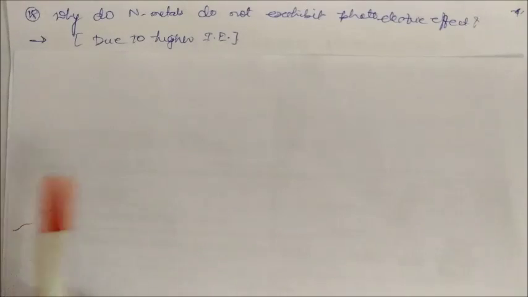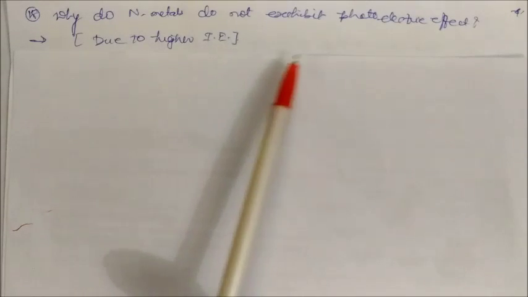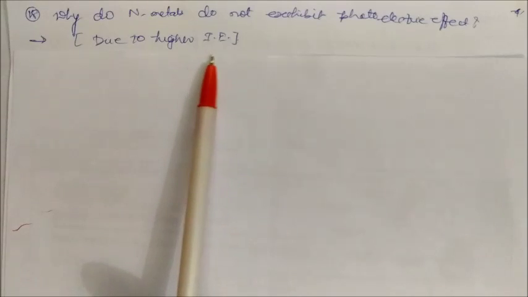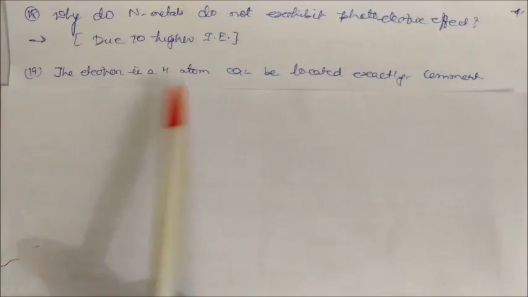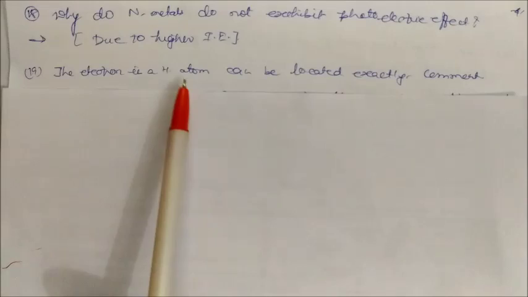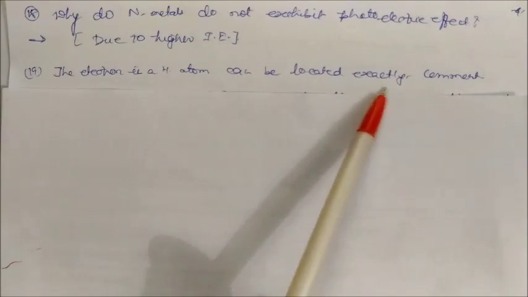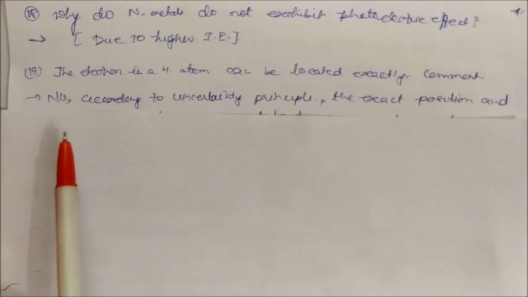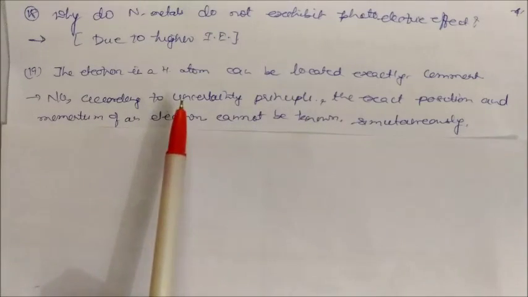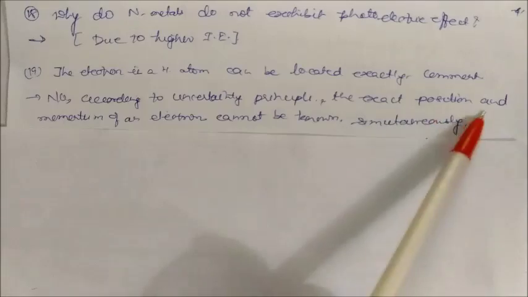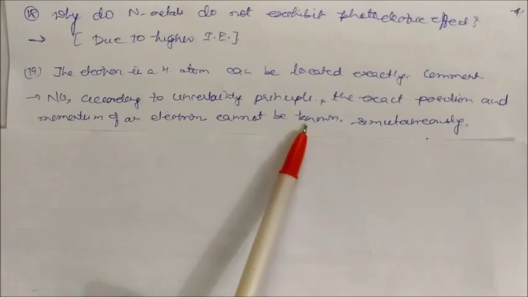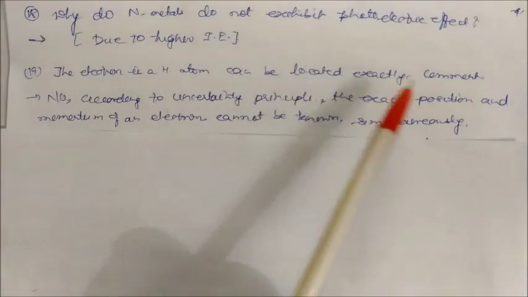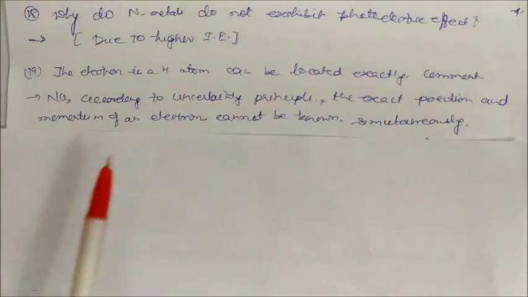Why do non-metals not exhibit the photoelectric effect? The answer is simple: because they have higher ionization energy. The electron in a hydrogen atom can be located easily. Why can we locate it easily? No. According to the uncertainty principle, the exact position and the momentum of the electron cannot be known simultaneously. So we cannot locate the electron of the hydrogen atom easily because it follows the uncertainty principle.